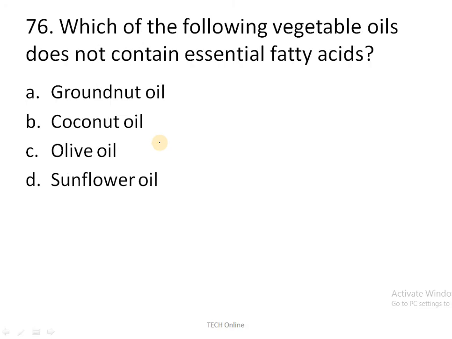Moving to the next question: which of the following vegetable oils does not contain essential fatty acid? Groundnut oil contains fatty acid, and coconut also contains fat. Olive oil also contains some fatty acid, whereas sunflower oil does not contain essential fatty acid. So it is the correct answer, because sunflower oil is high in vitamin E and also has no essential saturated fat. So the correct answer is sunflower oil.